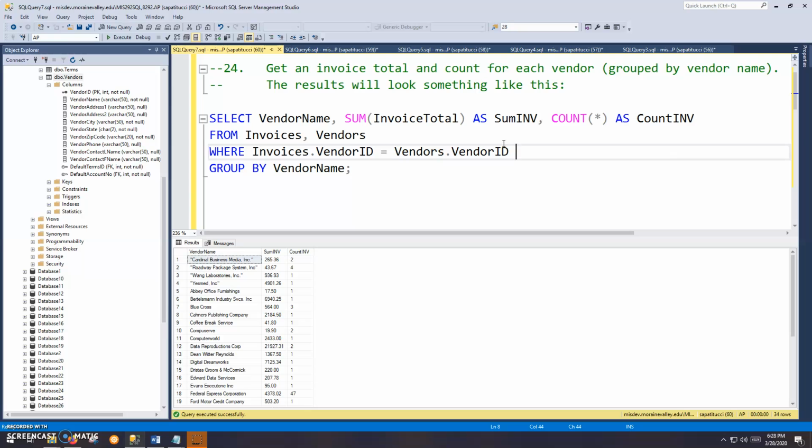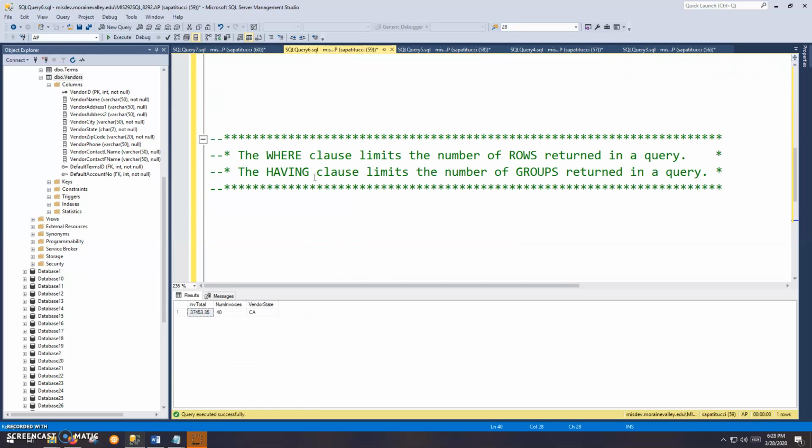So we talked about this in the last video. Let me see, these two important sentences. The where clause limits the number of rows returned in a query. The having clause, and this is key here, limits the number of groups returned in the query. So when you are grouping and you want to limit the number of groups that you're looking at, you've got to use the having clause.